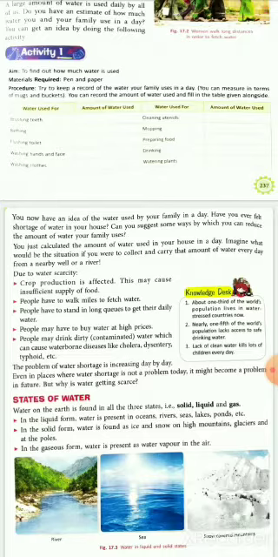And also we know that near the municipal taps, we can see people standing in a long queue. All right, means they can provide only one tap and that too for a limited time, so that water cannot be wasted. So already these two things are being done here. And every year so many children die because of drinking dirty contaminated water, and they don't even know that they will get the disease. All right, if you see the knowledge desk, you can see that lack of clean water kills lots of children every day.